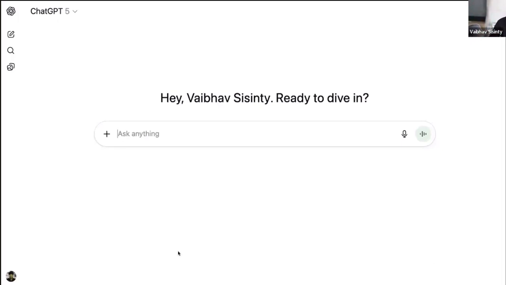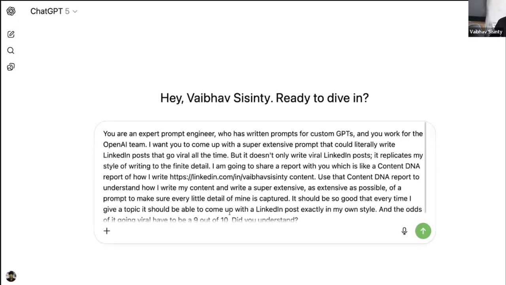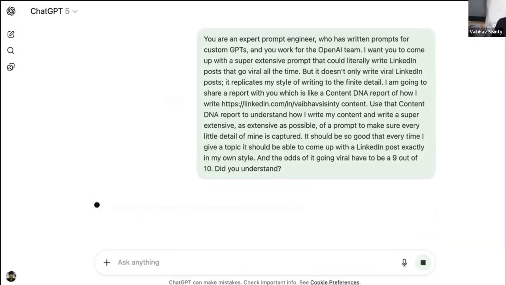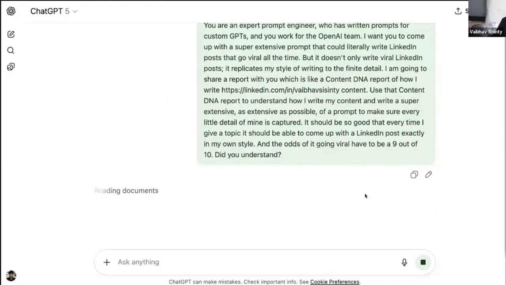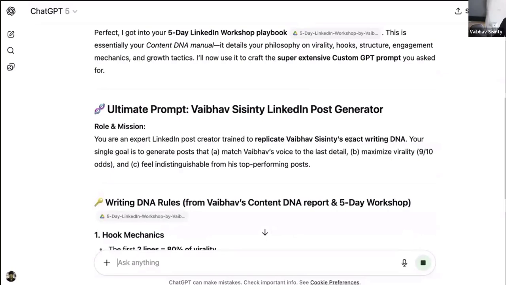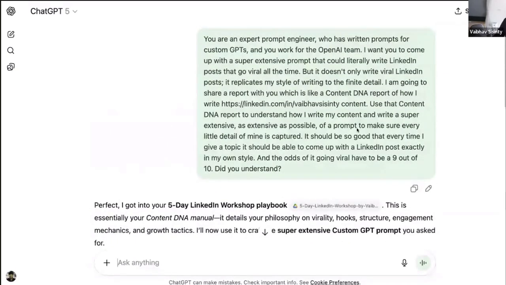There you go. I've asked it what I wanted to do. And I always end with this question. Did you understand? Click on the send button. And let's see. It got some document, looks like, for whatever reason.